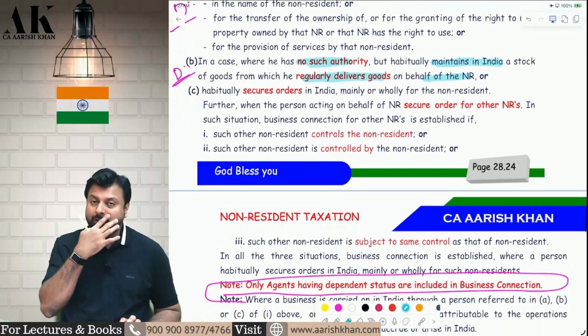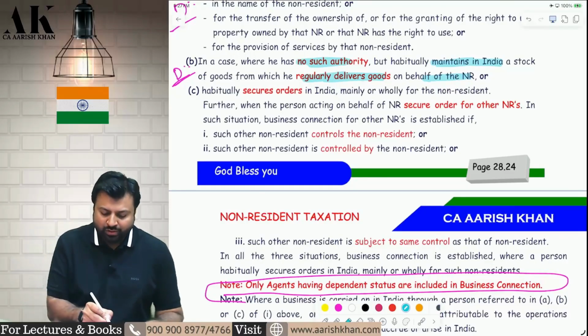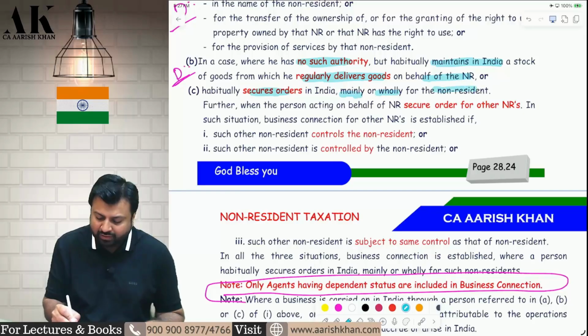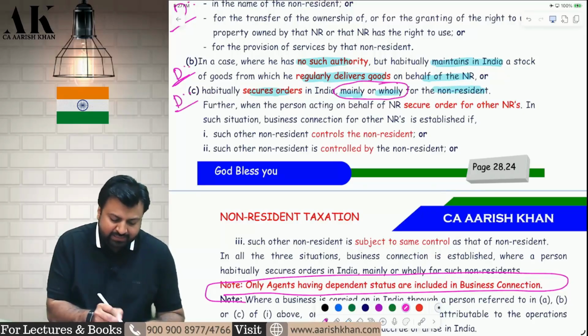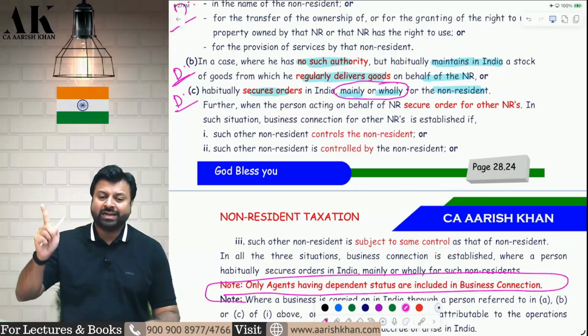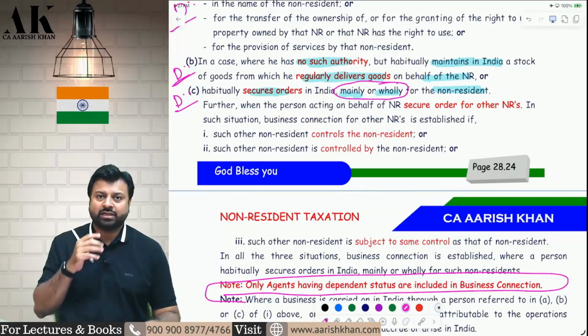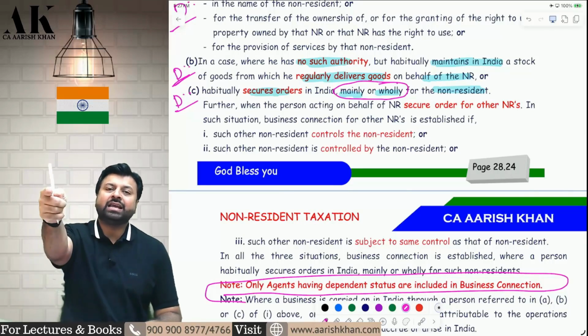Third one, he is not entering into a contract, nor is he delivering goods in India. He is only securing orders mainly and wholly for the non-resident. So if the dependent agent in India is securing orders mainly and wholly for the non-resident, that will also be considered to be what? That will also be considered a business connection in India. Now suppose he is mainly ordering for you.